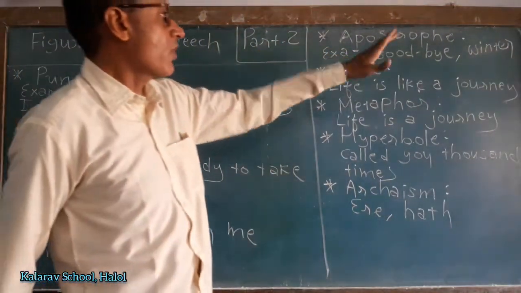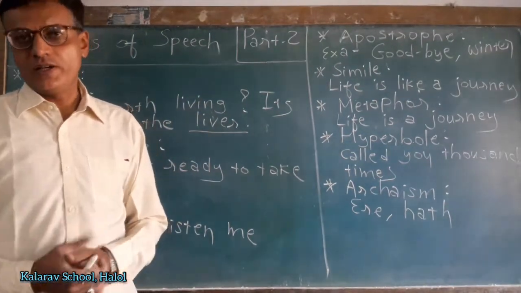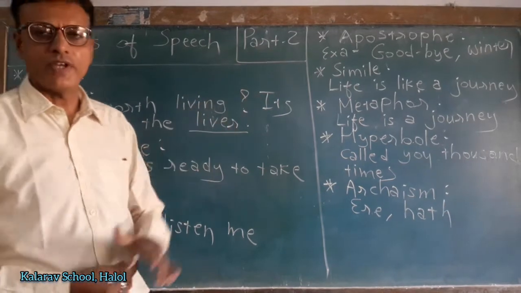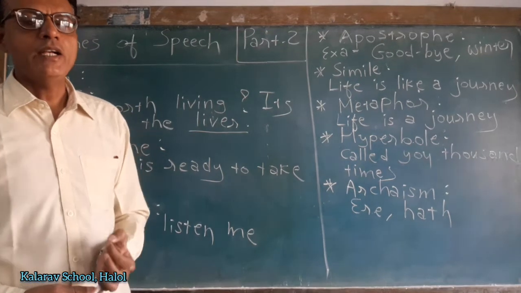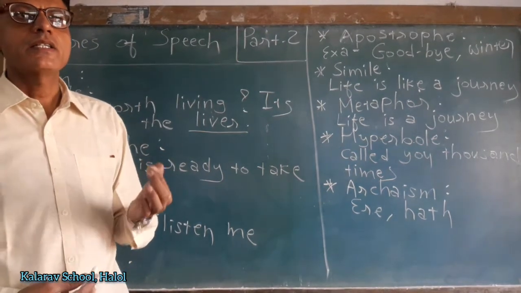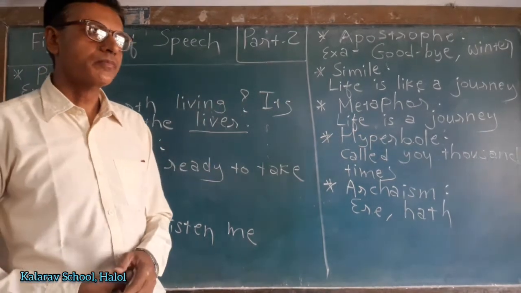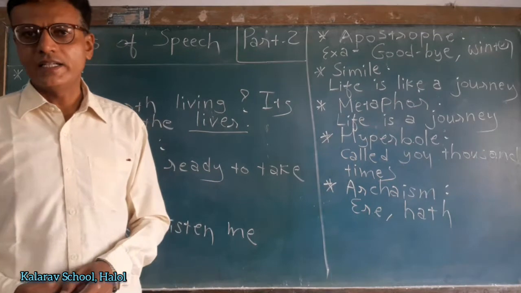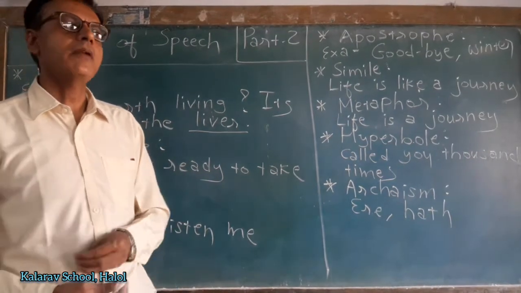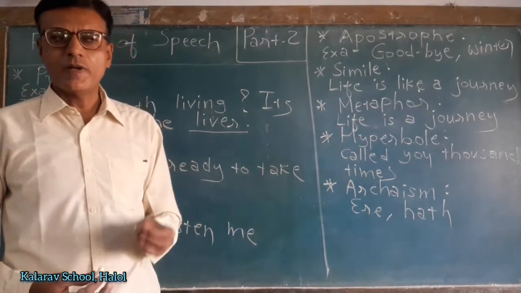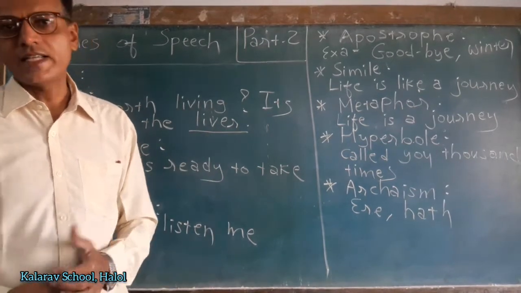Next is apostrophe. When the poet will say something to someone, then it is called apostrophe. What is apostrophe? Again I am repeating. When the poet will say something to someone, it is called apostrophe. But it is not necessary that that person is a living being. That person can be a dead person, that person can be any abstract idea, abstract thing, etc.